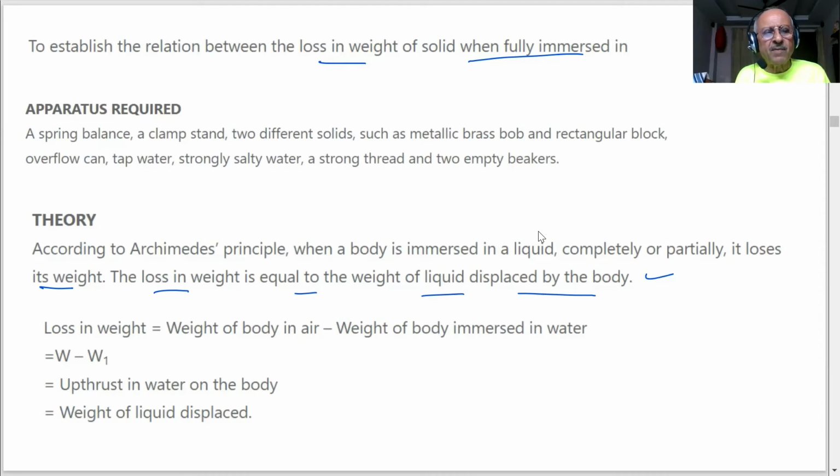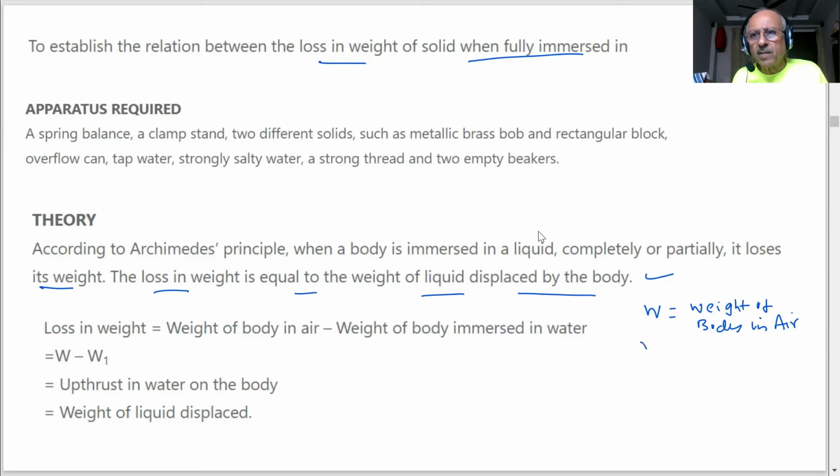If W is the weight of the body in air and W1 is the weight of the body immersed in water, this is less by a quantity which is equal to the weight of the liquid displaced. This is also equal to the upthrust in water on the body. Clear? Yes, sir. What is my W? This is my loss in weight. W is the weight of the body in air, students.